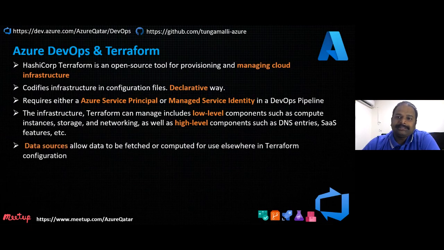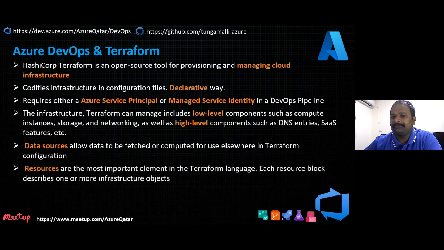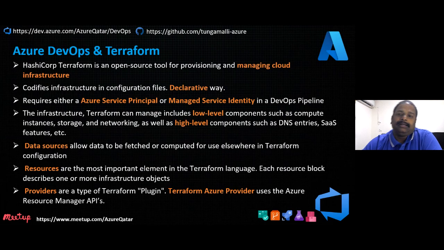To understand Terraform, we have a few things. We call them data sources, resources, and providers. When you talk about a provider, it is nothing but a plugin, the Azure plugin, where Terraform understands using the Azure ARM plugin. When you write your code, it reads the code, correlates it with the Azure ARM APIs, and then deploys to Azure. This is about the product provider.